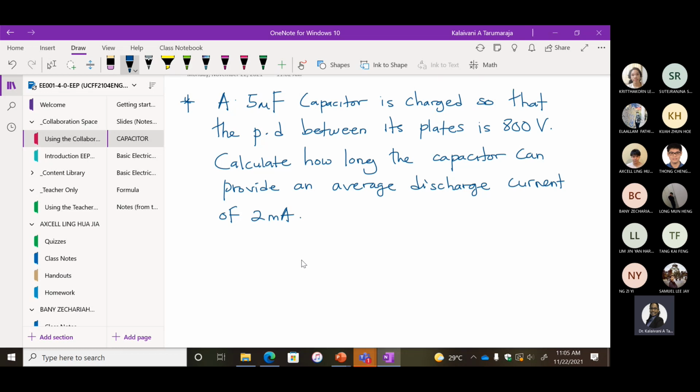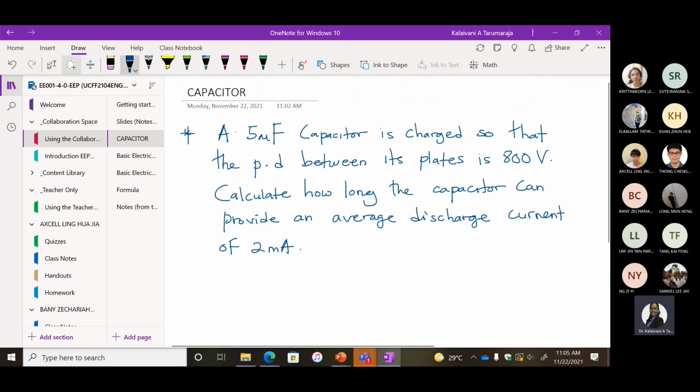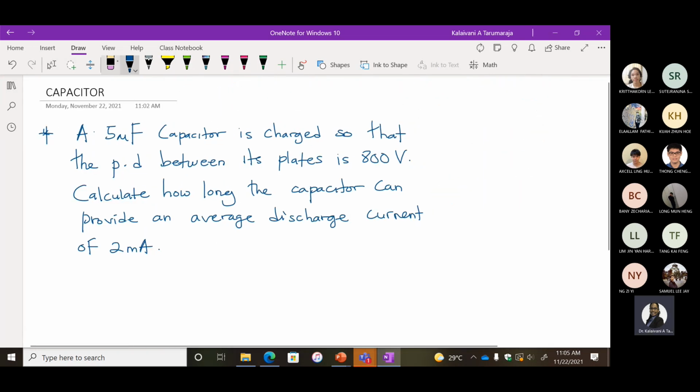Okay, so I just want you to try and check what the answer will be. Let me read back, maybe my writing is quite bad here. A 5 microfarad capacitor is charged so that the P.D., you need to know what the P.D. stands for, between its plates is 800 volt.